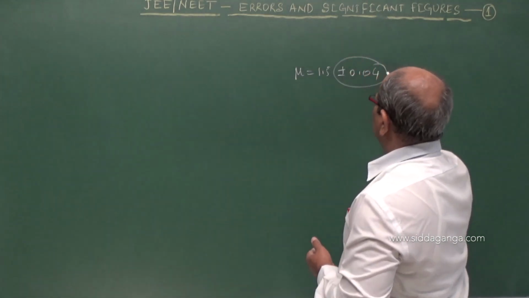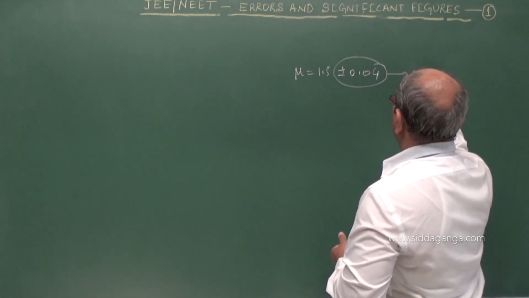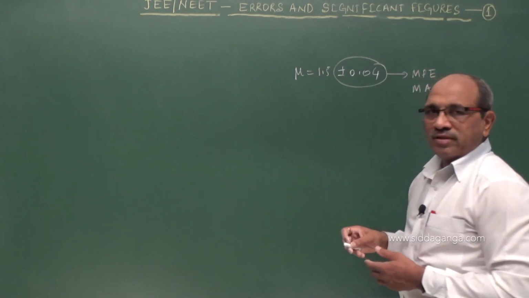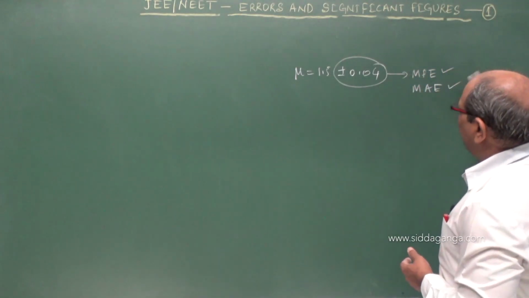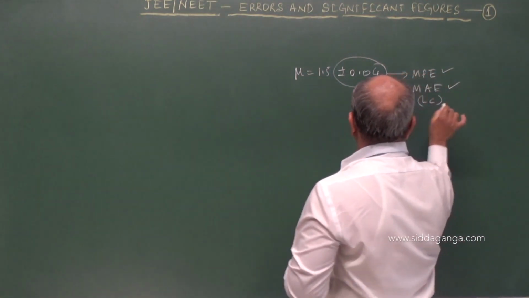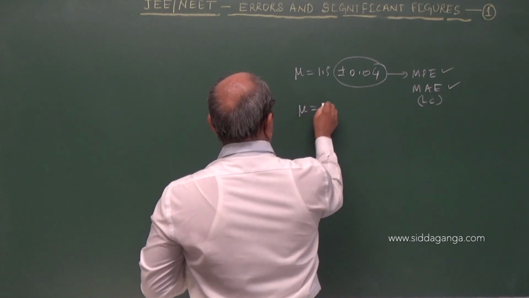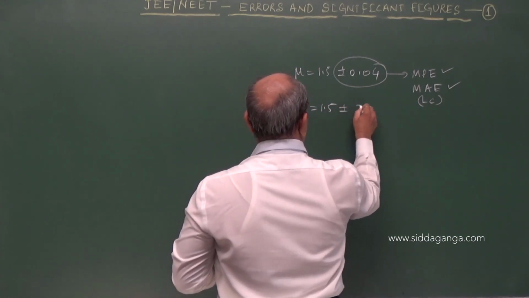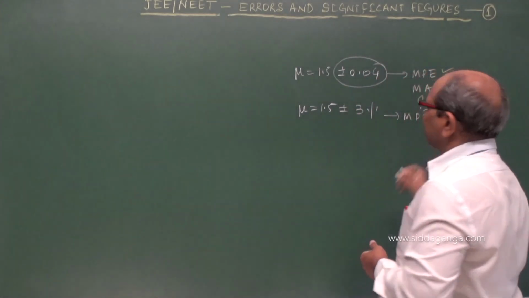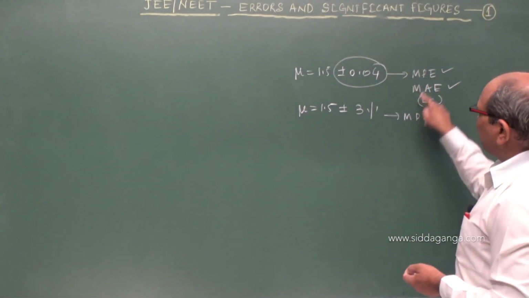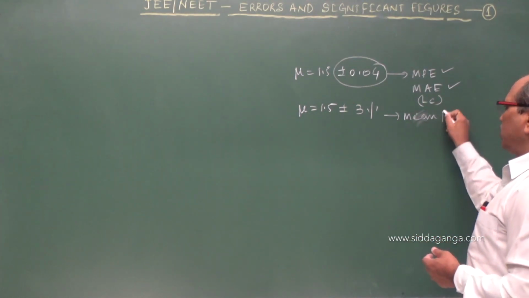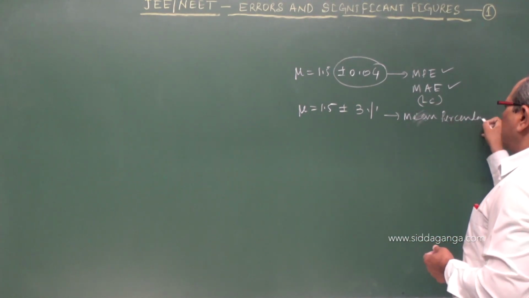What this represents is the maximum possible error or mean absolute error, which is almost equal to the least count of the instrument. Another way of representing the error is in percentage. It is the mean percentage error.